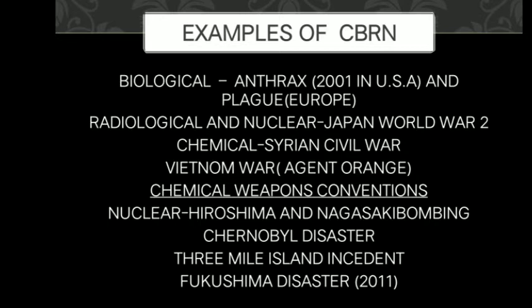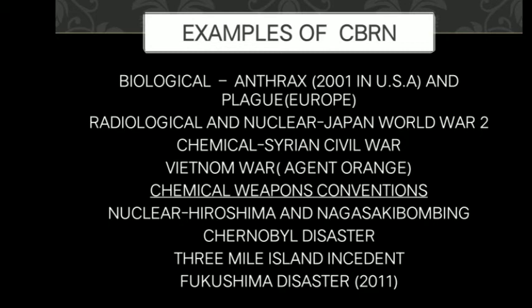If we take some examples of these CBRN hazards, the first one is biological. The USA faced a biological hazard in 2001, shortly after the 9/11 attack. There was an anthrax virus which created panic in the world, and there was even a plague which created a sensation in Europe during the World War. For radiological and nuclear, we can easily say that Japan faced nuclear attacks during World War II.